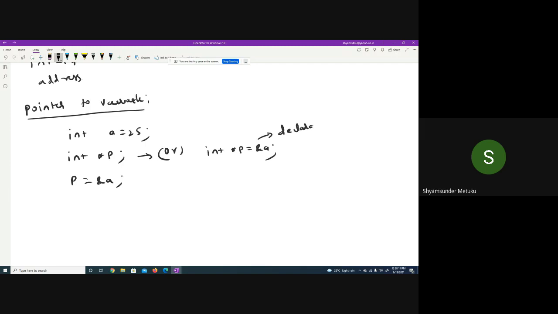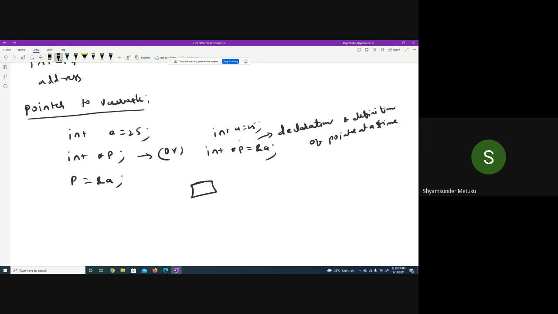Declaration and definition of a pointer at a time, same as your variable declaration and definition. Either you write 3 statements or you write only 2 statements. Int a is equal to 25, then int star p equal to ampersand a. Is it okay?